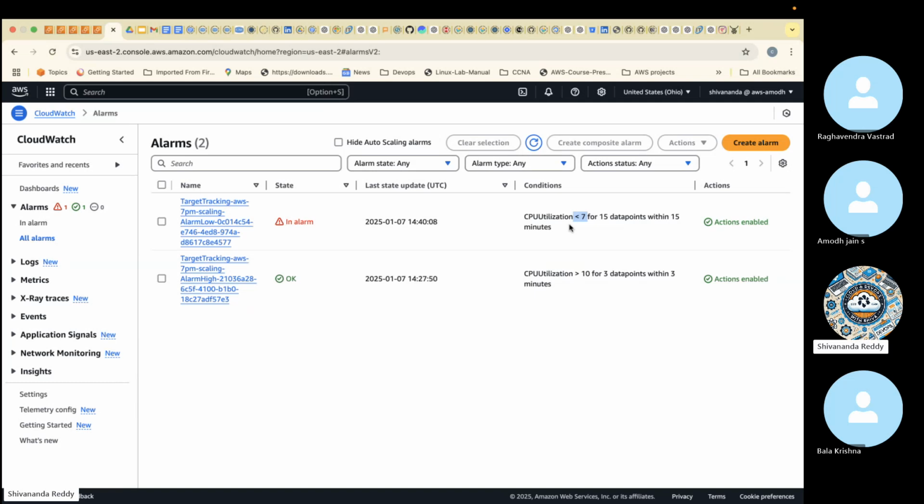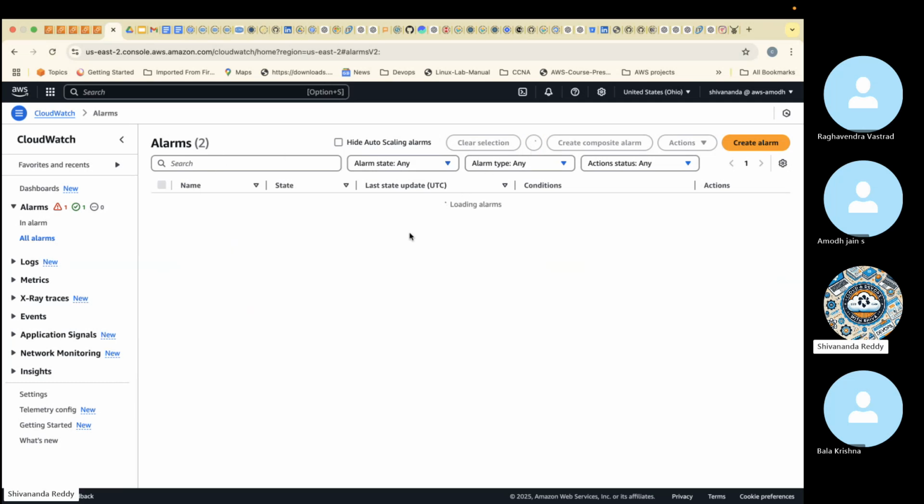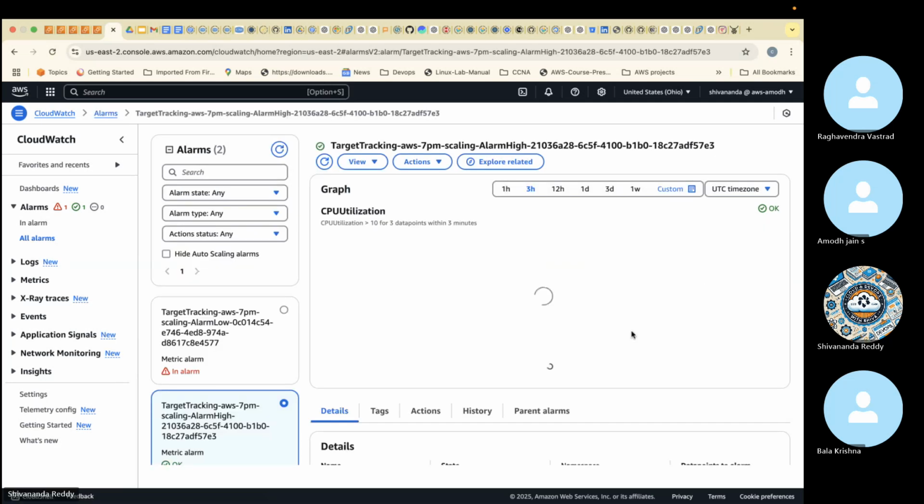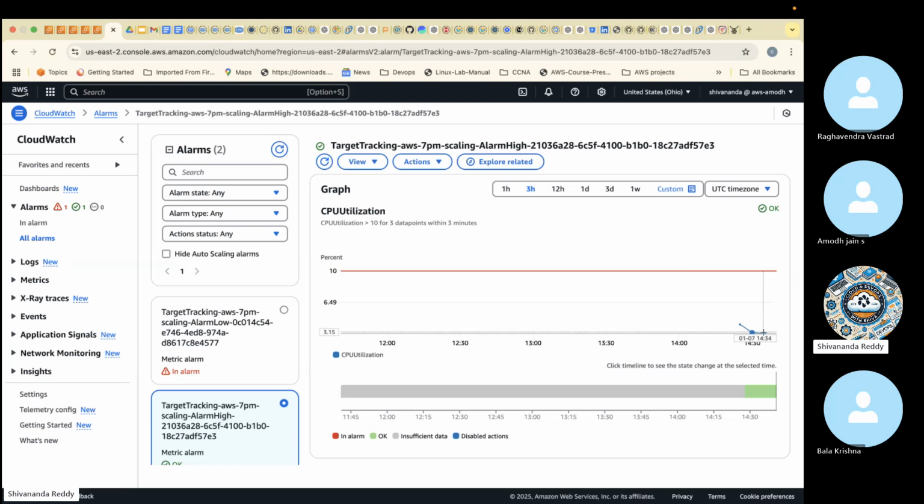But what we need to check now is whether it's going to create 5 servers or not. We need to test that. How to test that? Let me open this. See, right now the percentage is 2%. So I need to cross this border. The red color border is there, I need to cross the border.